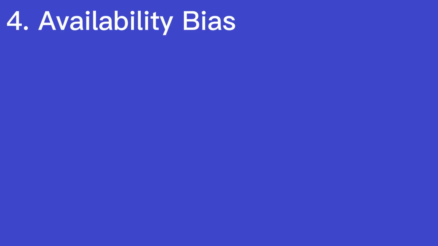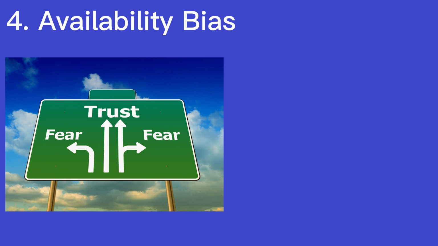4. Availability bias. Availability bias is the tendency to rely on readily available information when making decisions rather than seeking out additional information. In trading, this bias can lead to a trader making decisions based on recent news or events rather than considering broader market conditions.